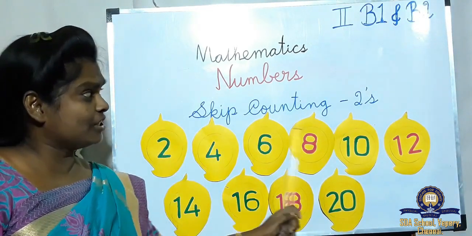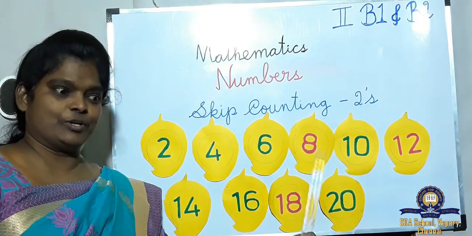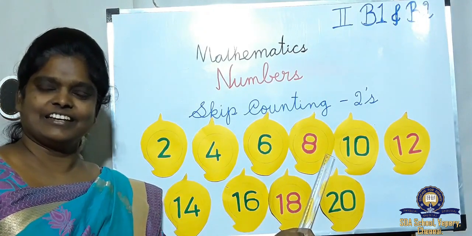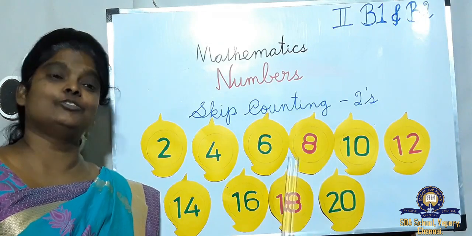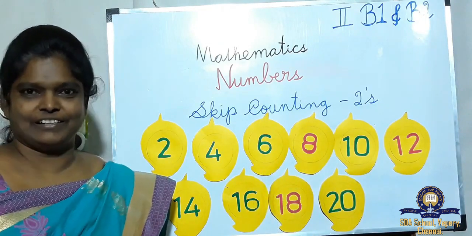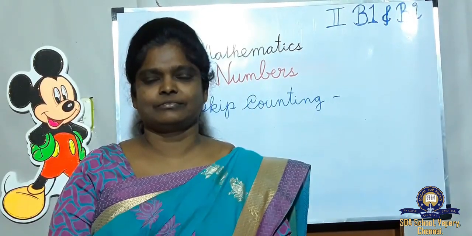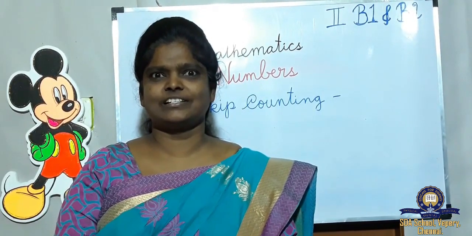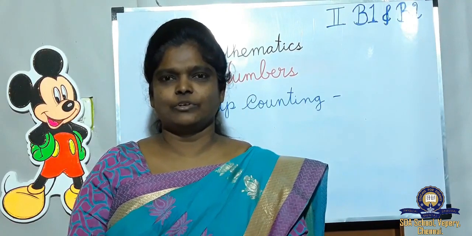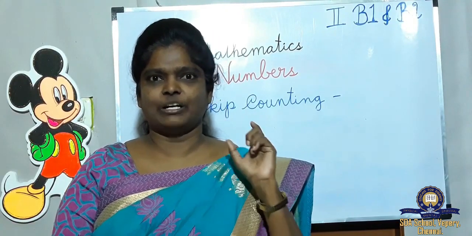Now skip counting also we learned. In skip counting, this twos comes where? Easy way to learn the two tables. Understand? Okay. Now we studied skip counting by twos. Now I am going to place some set of numbers there.